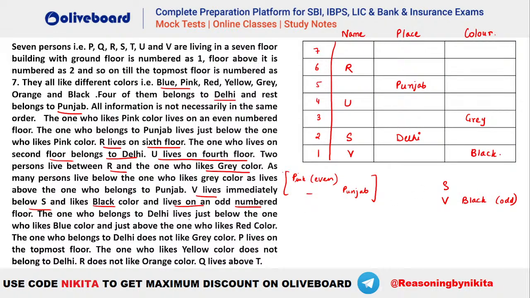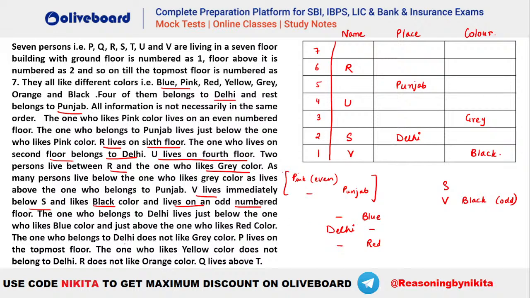The one who belongs to Delhi lives just below the one who likes blue and just above red. Okay, so let's write it down that we have somebody from Delhi. The one who belongs to Delhi lives just below blue. So he has to be immediately below the person who likes blue and just above the one who likes red. So red has to be like this.